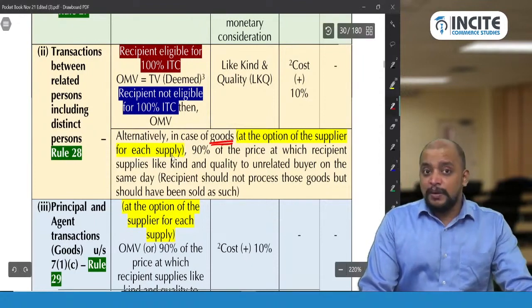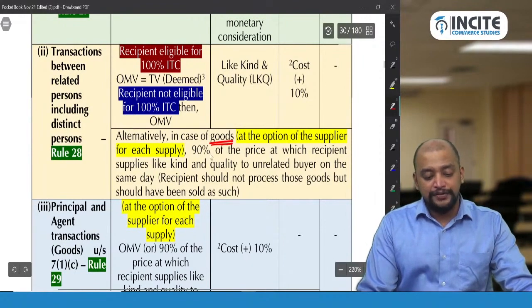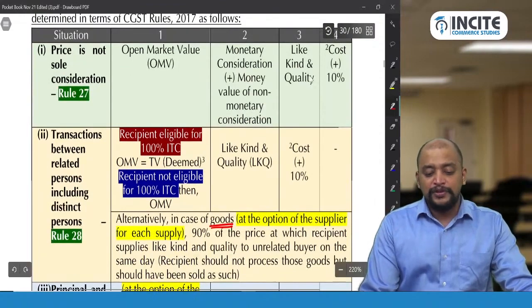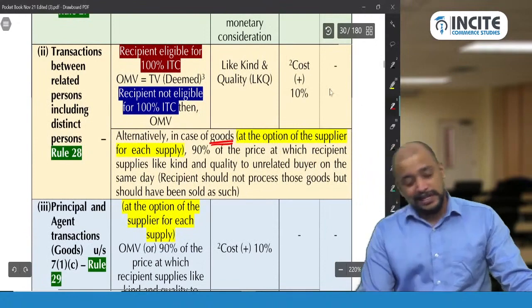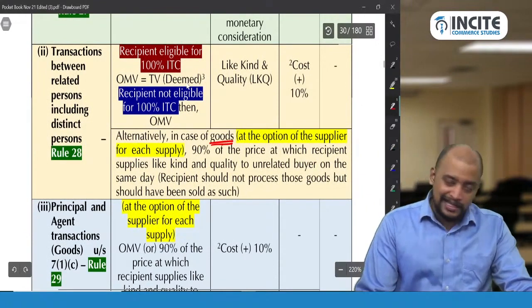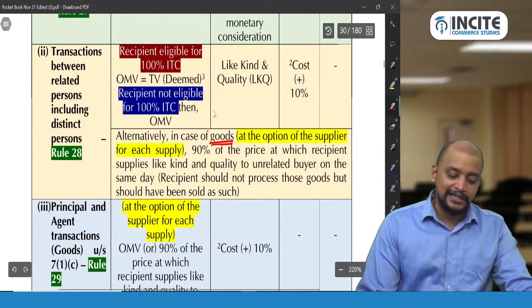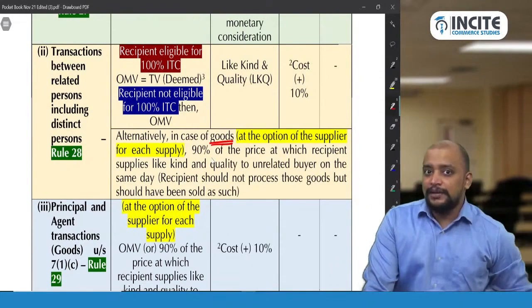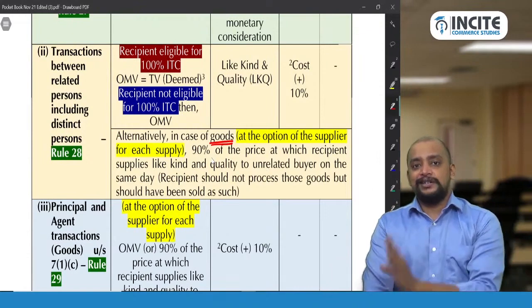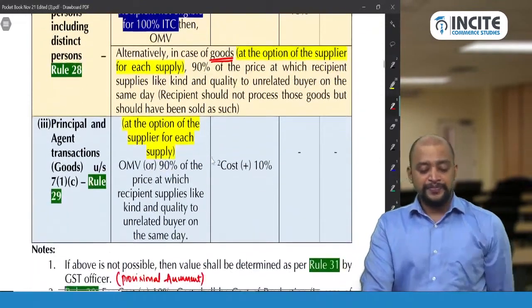And for rule 28, remember this alternative is applicable only in case of goods. So rule 27 is applicable for both goods and services, yes. Rule 28 is also applicable for both goods and services, yes, including this deemed, yes, recipient eligible for full ITC, yes. But this 90% of resale price alone is not applicable in case of services. It's applicable only in case of goods.